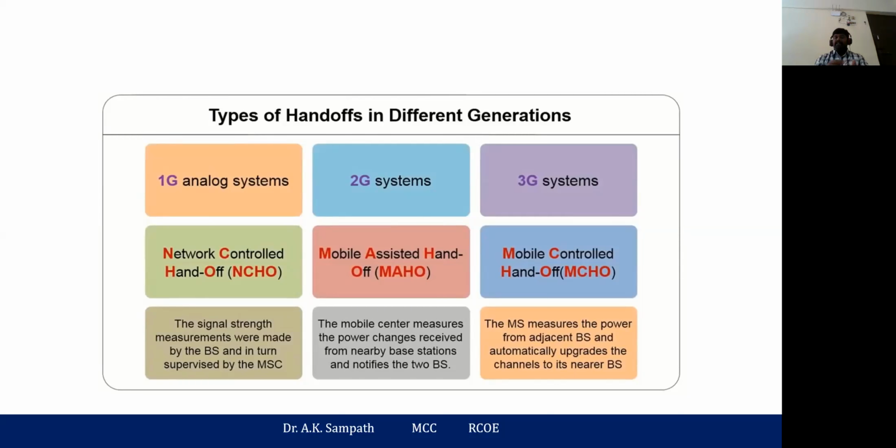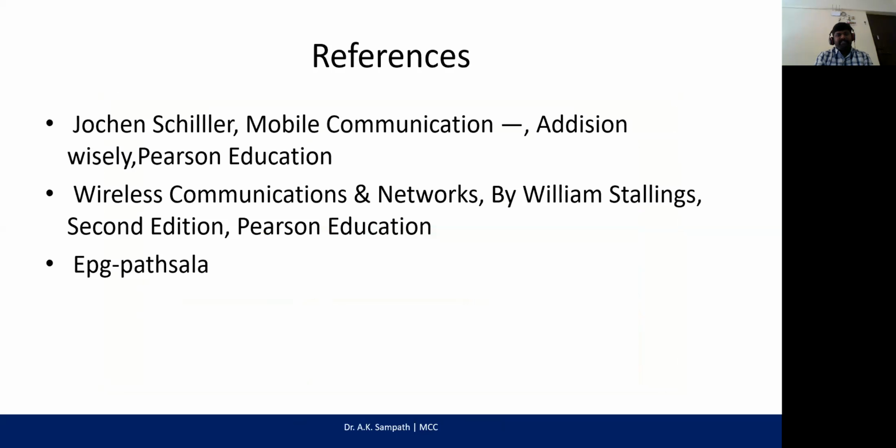base station. So in the first two cases, your base station will make a decision whether the handoff will initiate or not. When you talk about the third generation, your mobile phone or handset will keep on sensing the strength of the signals, and depending upon the quality of the strength, it initiates the handoff process. It will send the request to the base station. On receiving the request, the base station will take further steps to complete the handoff process. So these are the techniques which were used in the different generations.